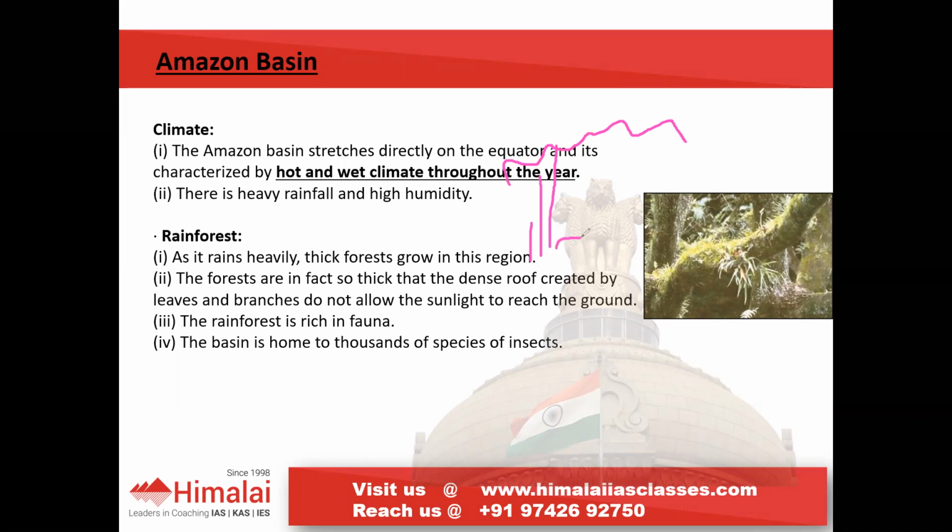So the trees and twigs found on the ground face less sunlight. Wide varieties of trees we can find, rich flora and even rich fauna. When it comes to animals, variety of animals, colorful animals, and even a large number of species of insects. We can say that it consists of high diversity.